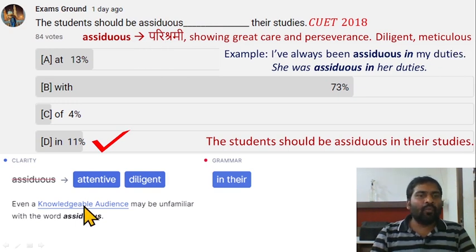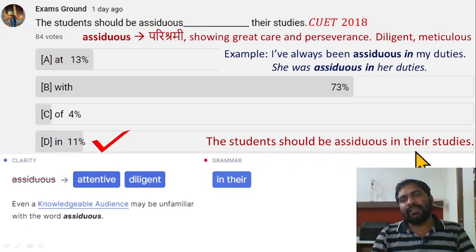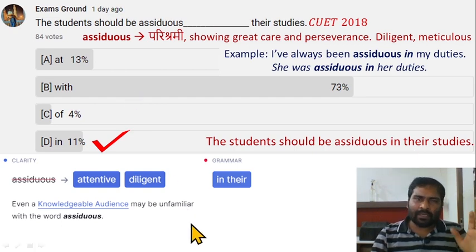Diligent or meticulous. When I cross-check it, first criteria was clarity. So even a knowledgeable audience may be unfamiliar with the word assiduous. It is asking to replace this with attentive or diligent. I don't know where they find these from. When I checked grammar, then it is in there. Then option D is correct. The students should be assiduous in their studies. Most of you have chosen option B. Sometimes that is also correct, but grammatically I will go with option D.